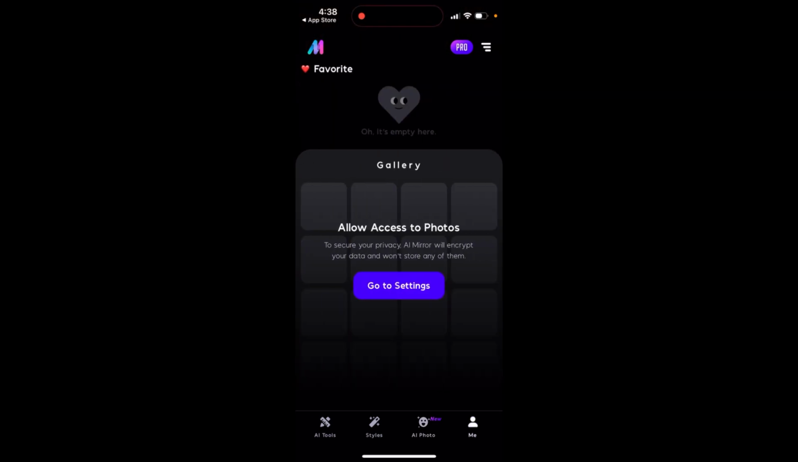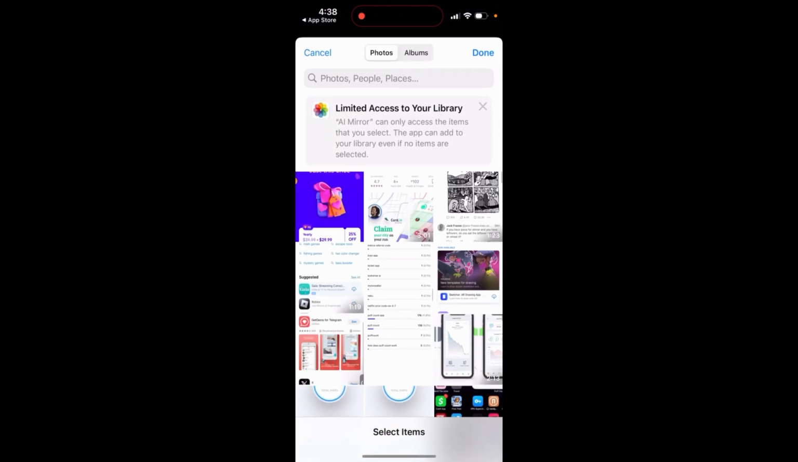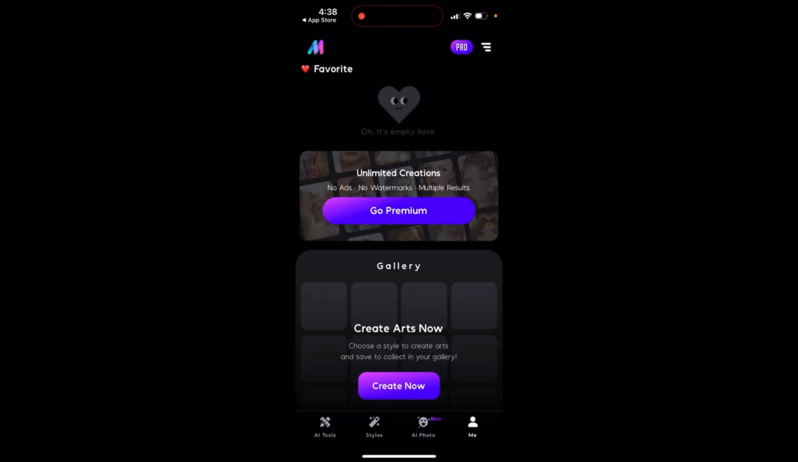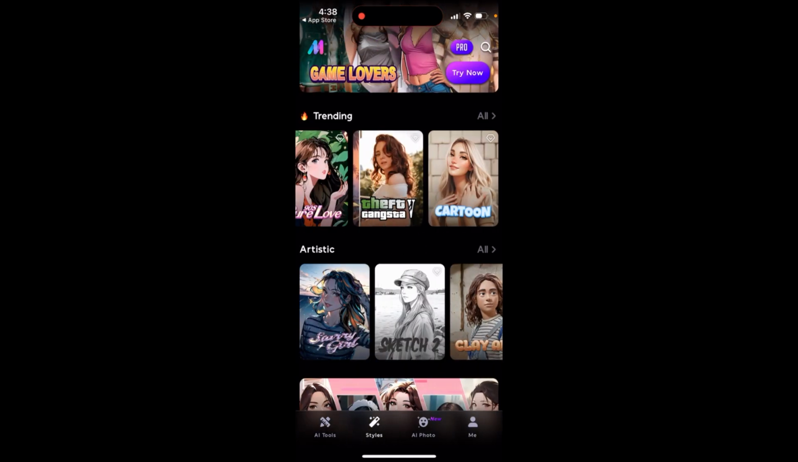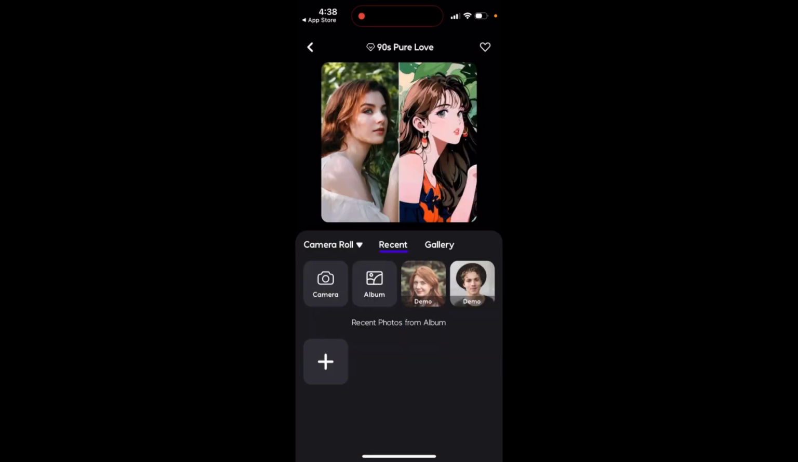Then you have your account, and then you can go to settings. You can get your photos here. So yeah, that's the app. Basically, I mean, you're just doing all of this stuff, and then you can just go and upload your photo.